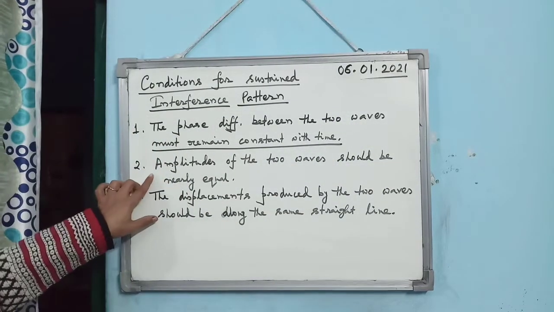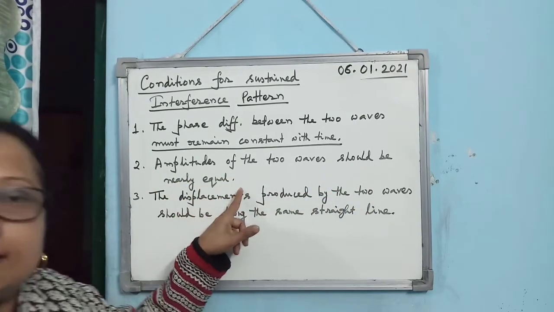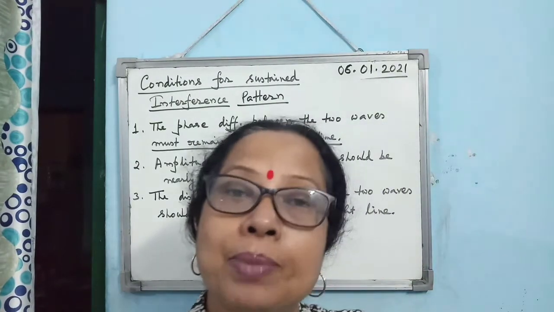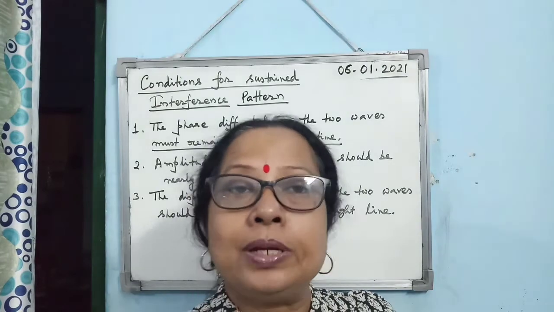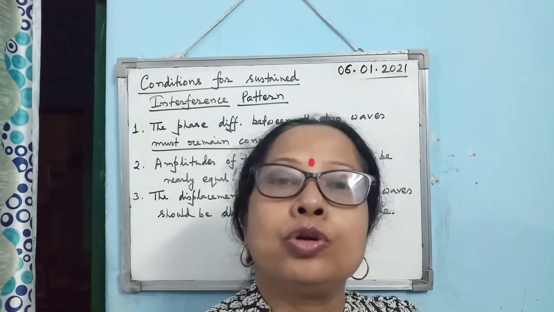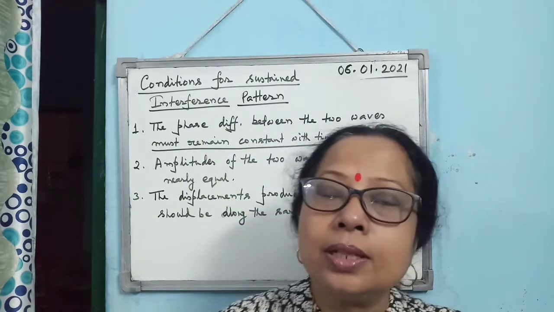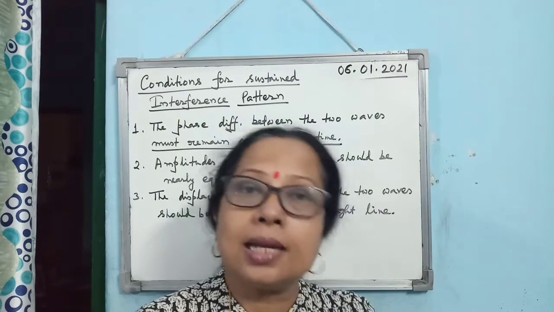Then the second point is the amplitudes of the two waves should be nearly equal. There should be a difference, but the difference should be very small. If the difference is very small, then the contrast between the maximum and minimum will be more.